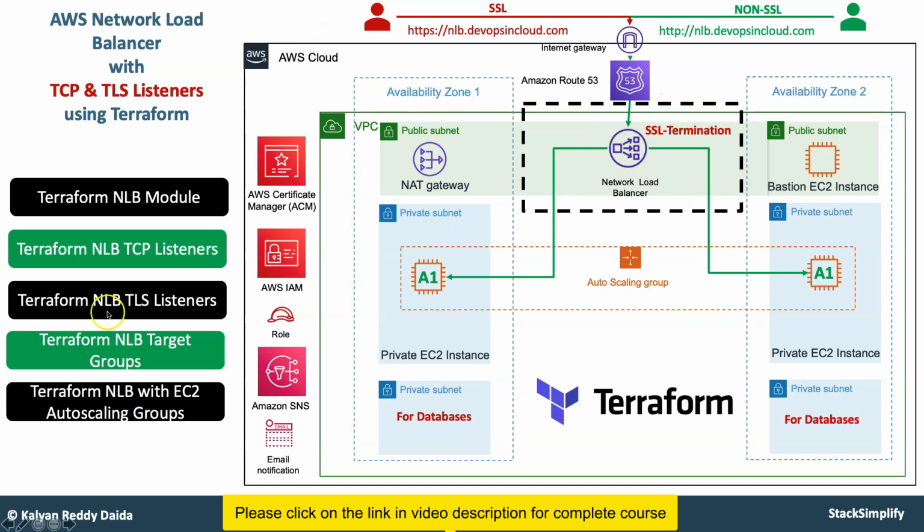All those features you are going to implement. You will have a network load balancer, and you will access it with http nlb.devopsincloud.com and be able to reach the A1 instances. With HTTPS also you will be able to reach them by SSL termination and then access the port 80 related web server on A1 instances. Those also you are going to implement here.